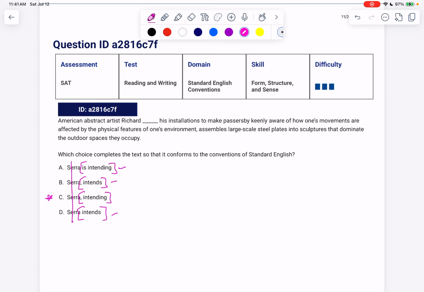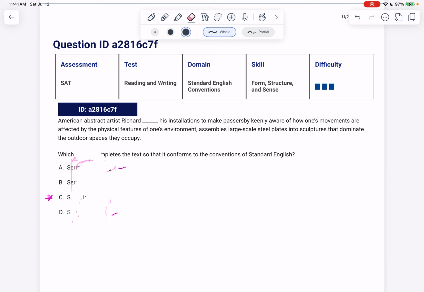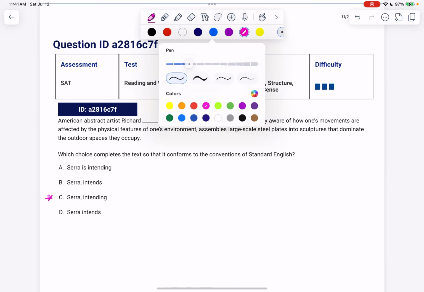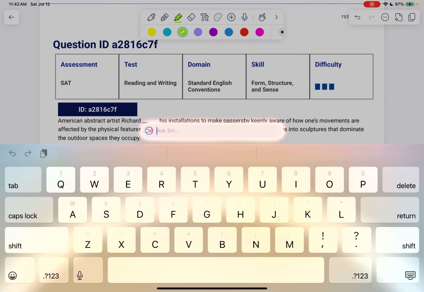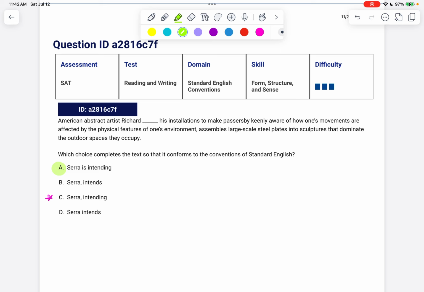And I'm wondering if I should introduce a full verb here, fully conjugated for Sarah, or if I already have that and don't want to introduce that. So let's look at the sentence. Very helpful here will be to find the core sentence. American abstract artist Richard Serra. If I read it like this, with A, just look what's happening. American abstract artist Richard Serra is intending his installations to make passersby keenly aware of how one's movements are affected by the physical features of one's environment.